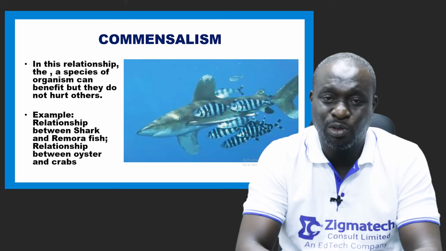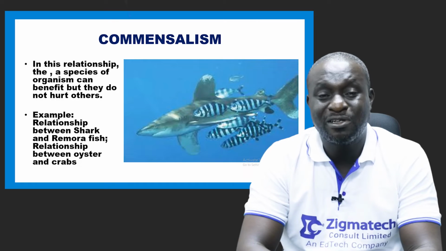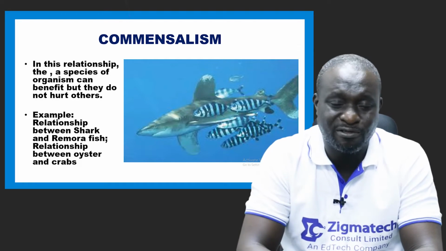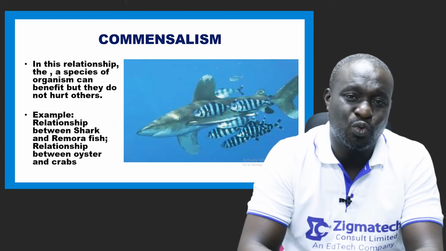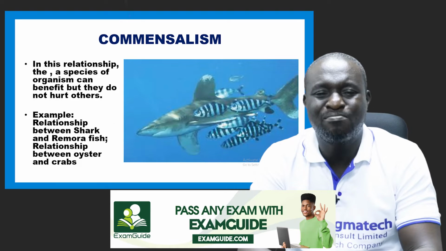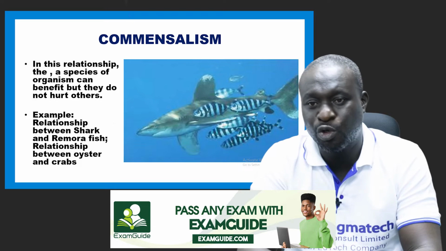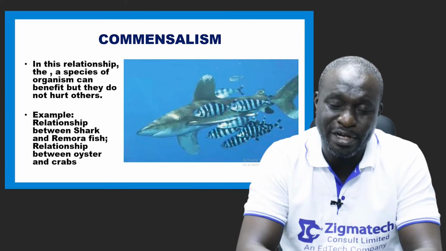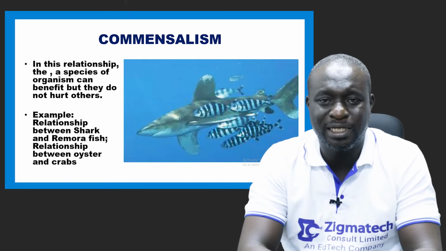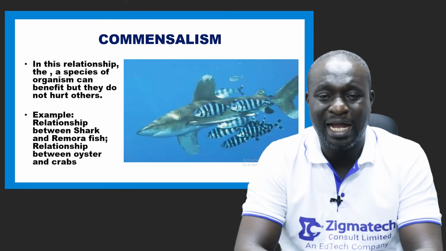The shark is an apex predator in terms of marine habitat. So definitely aquatic organisms are always careful when they come in contact with the shark. So in other words, the remora fish benefits protection from other predators, knowing that it is always in association with the shark. Another example of commensalism is noticed in the relationship between the oysters and the crabs.